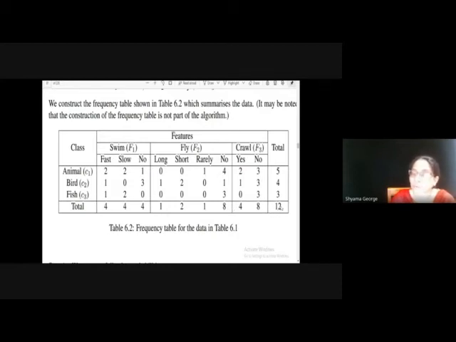So the total number of records is 12. When you take the total of all these rows, all these values, 4 plus 4 plus 4, that is 12. 1 plus 2 plus 1 plus 8, that is also 12. 4 plus 8, that will also be 12. So we are considering all the values and recording the corresponding values in the frequency table.